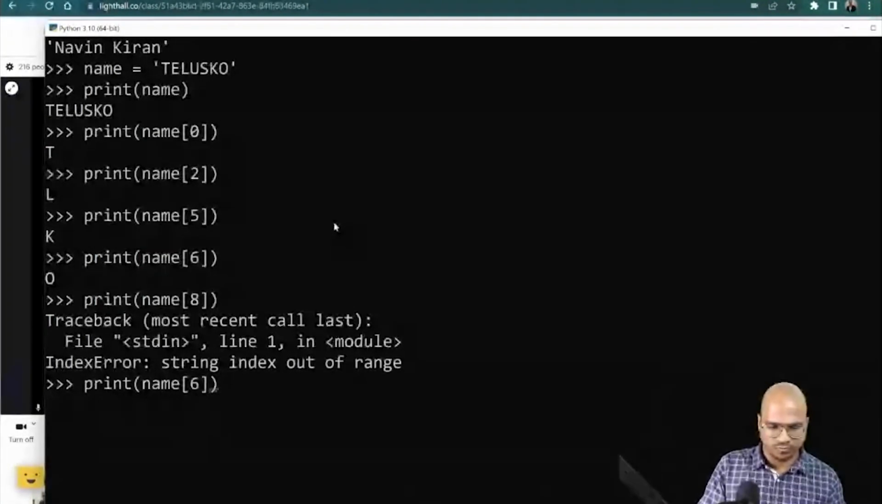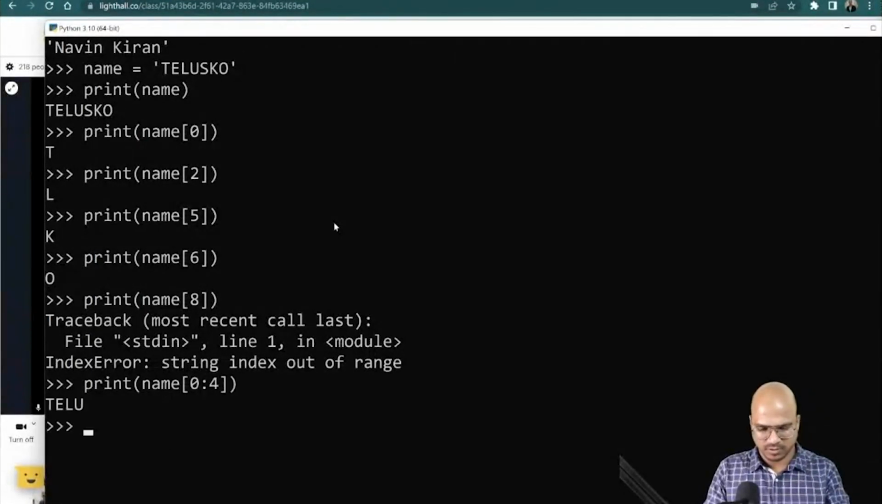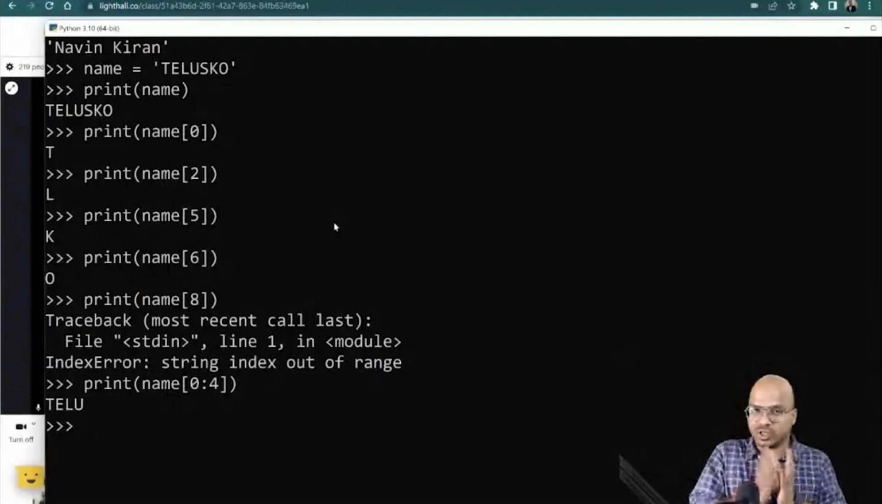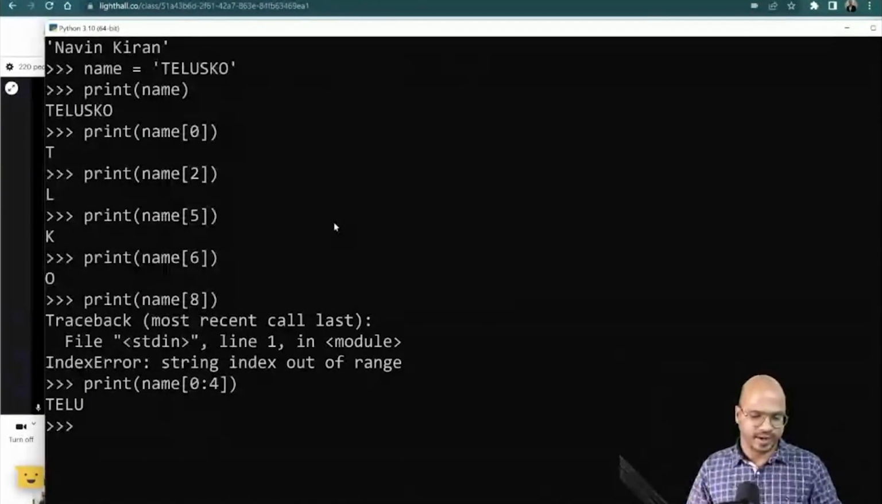What if you want to go for a range? I want to print the first 4 characters. So you have to say 0, and you will say colon 4, and you can see we got the first 4 characters. So from where you want to start and how many characters you want. I want to start from 0, I want 4 characters. You have to use colon there.